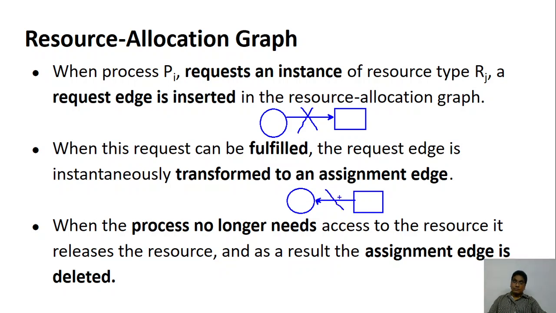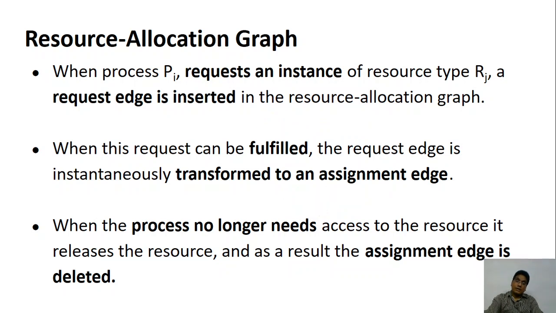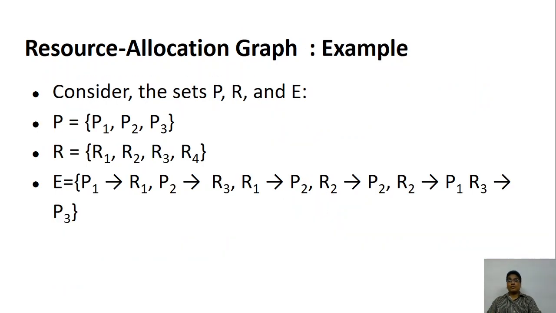After the usage, this edge will be removed. So first you have from the process to the resource one edge, that's the request edge. Once the request is fulfilled, you have the assignment, and finally when the process completes its use, both the edges will be removed out.